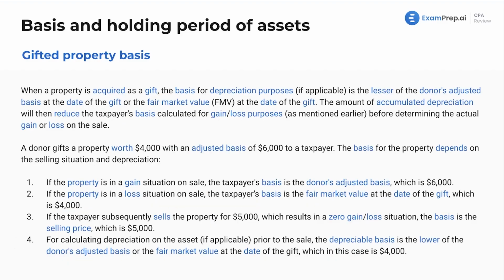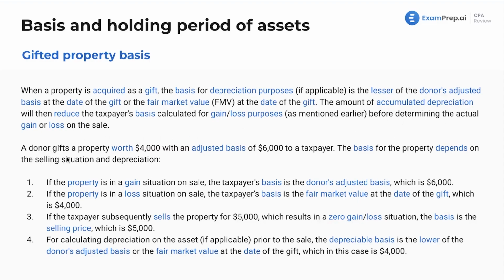All right, a few more slides on gifted property basis. We'll probably call it a day on this. Well, when a property is acquired as a gift, the basis for depreciation purposes, if applicable, if it's a depreciable asset, I mean, if it's a share of stock that's not going to be depreciated, that's going to be the lesser of the donor's adjusted basis at the date of the gift or the fair market value at the date of the gift. Now, the amount of accumulated depreciation will then reduce the taxpayer's basis calculated for gain or loss purposes, as we did mention earlier, before determining the actual gain or loss in the sale.